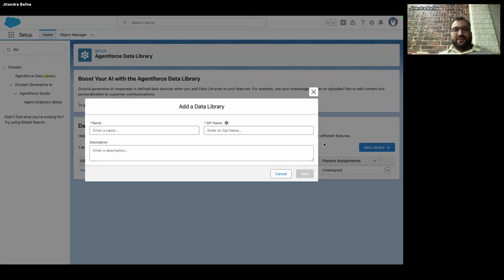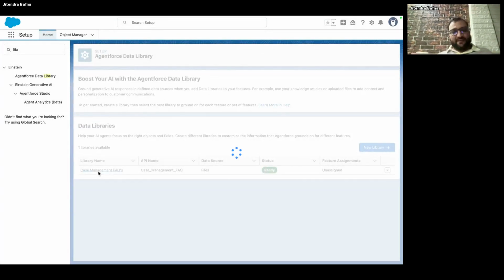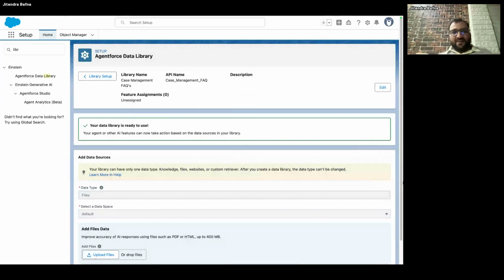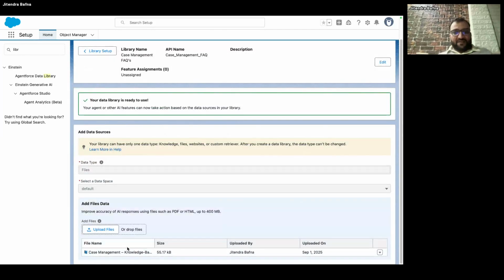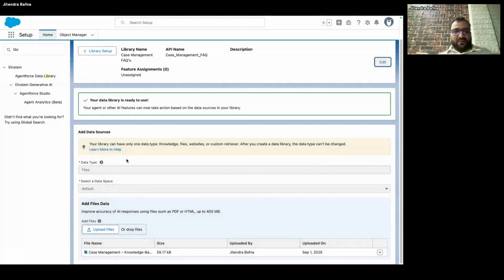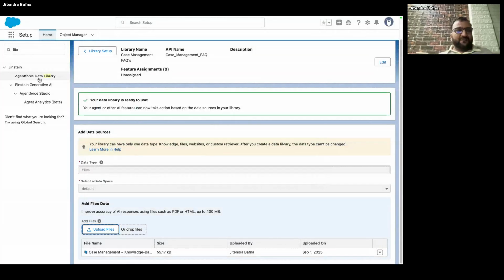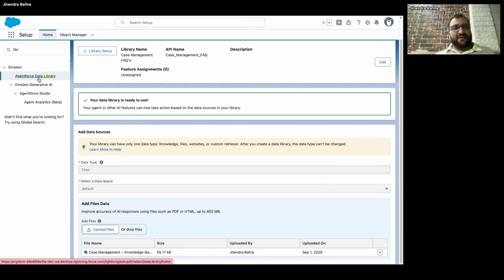It's simple: you just click on New and give the name, right? As simple as that. Let me just cancel it for now. I use the case management FAQs, and here you can upload the files basically. You have multiple ways, right? So you can upload more files here. Okay, I will create one more data library, a test one, so you get some better idea.